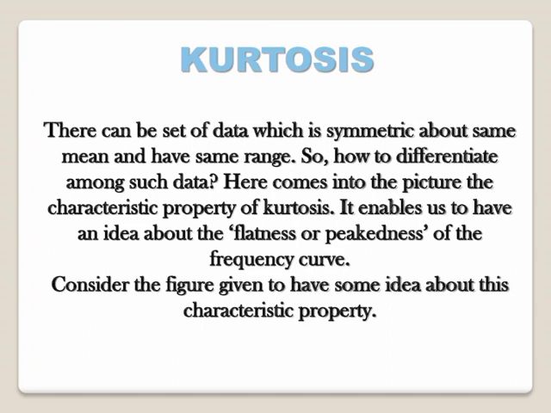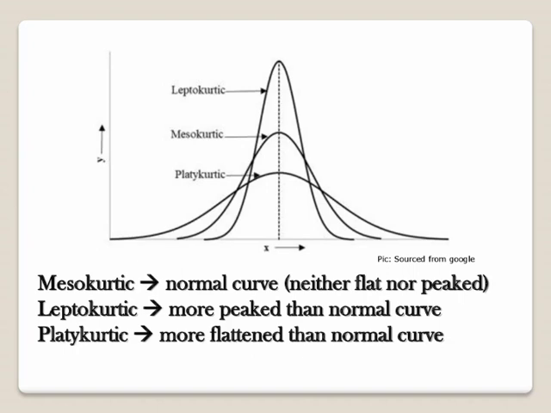Let's look at the given figure to understand it more clearly. Here the mean of the given data set is the same, and what differs is the property of kurtosis. Mesokurtic is the normal curve that is neither flat nor peaked, leptokurtic is more peaked than the normal curve, and platykurtic is more flattened than the normal curve. Hence we can differentiate the given data sets.